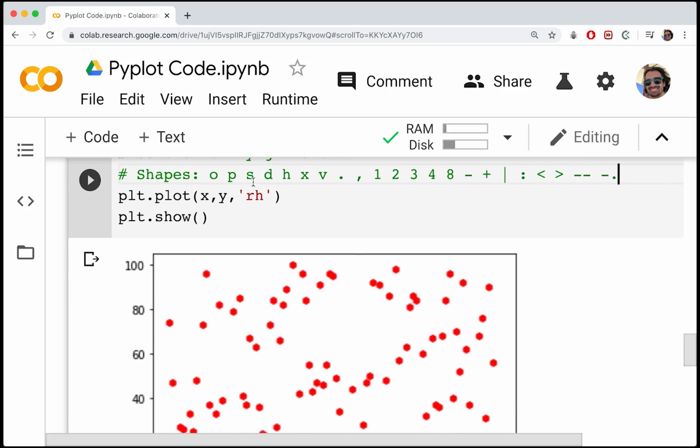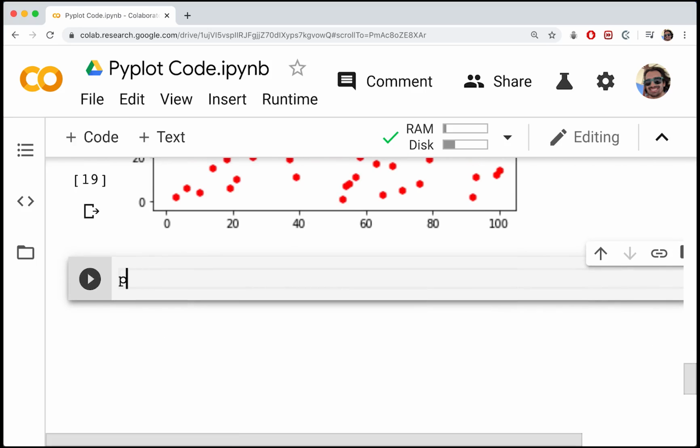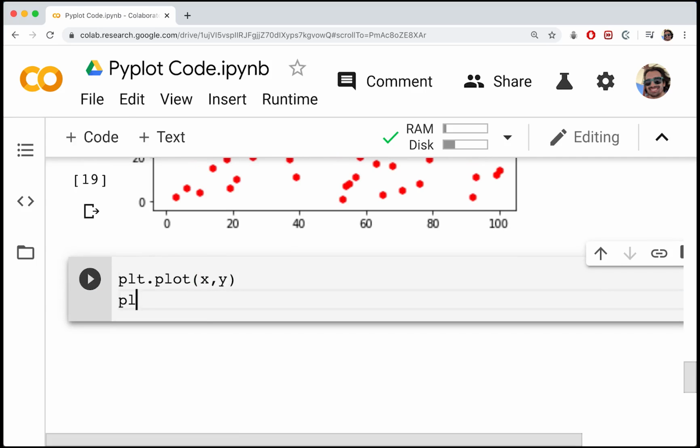Now, the last thing I wanted to show you was this setp function, which does something very similar to this, but is a bit more explicit in how it's going to look. For that, I'm just going to start up a new cell and do plt.plot. We're going to do x and y again. Okay, and then we're going to do plt.show.